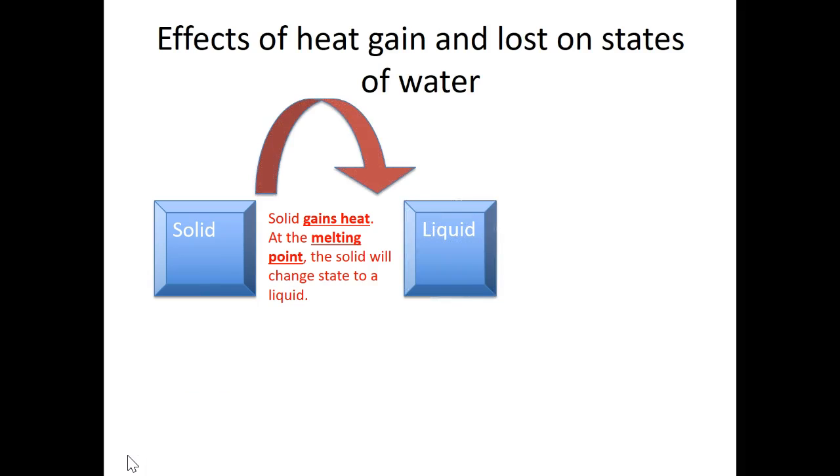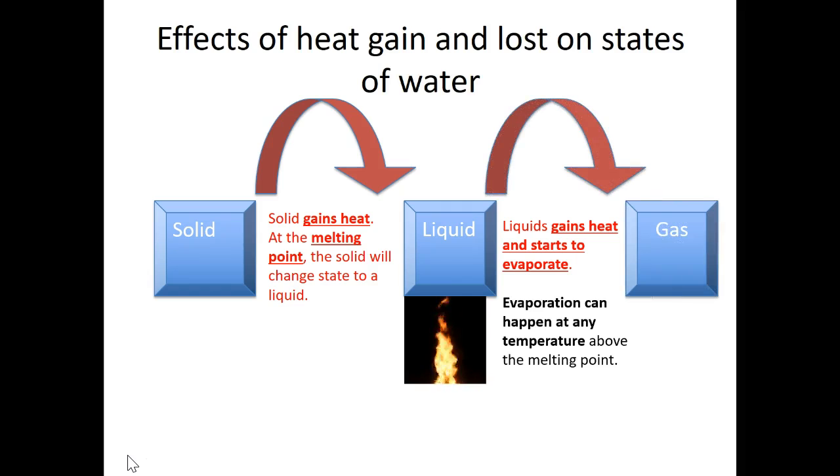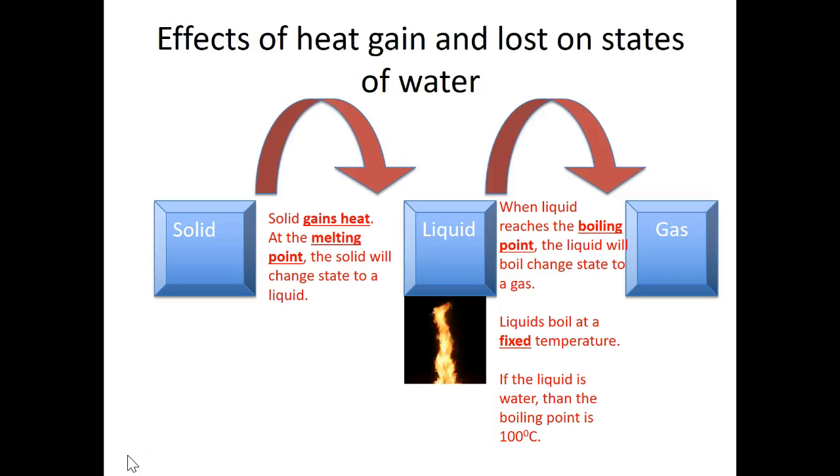Now, what if I continue to heat the substance which has changed to a liquid? If I continue to heat it, how will you describe what will happen next? Of course, you will say that the liquid gains heat and it starts to evaporate. Now, evaporation can happen at any temperature above the melting point. If it gains enough heat and evaporates, it becomes a gas. Now, when it gains enough heat and reaches the temperature called the boiling point, the liquid will boil and change state into a gas.